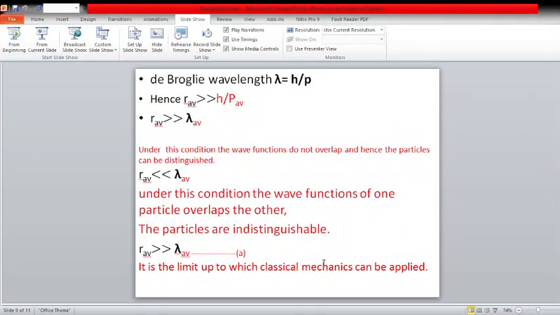Under this condition, the wave functions do not overlap and hence the particles can be distinguished. If R average is very much less than lambda average, under this condition the wave function of one particle overlaps the other, and the particles are indistinguishable. R average very much greater than lambda average is the limit up to which classical mechanics can be applied.